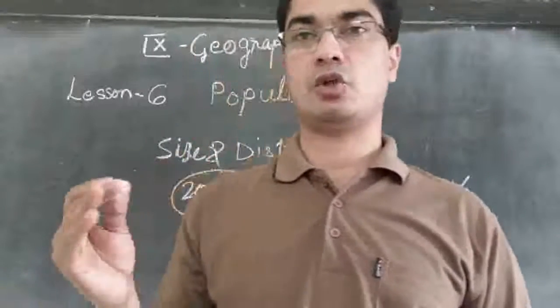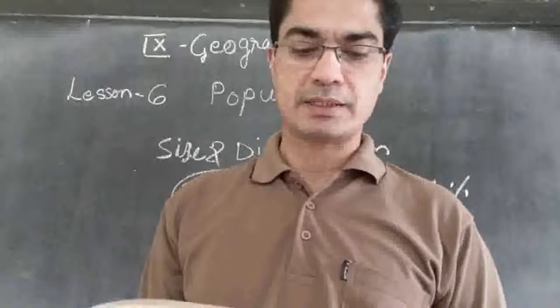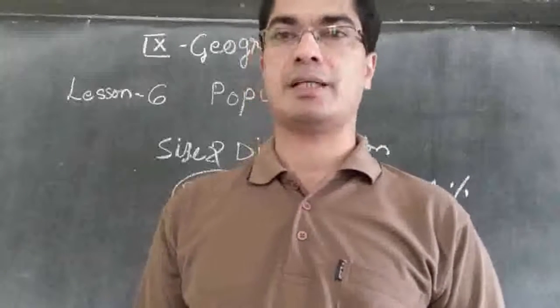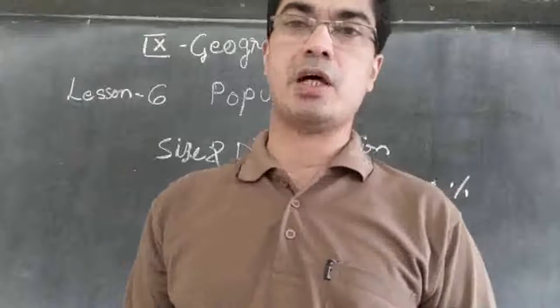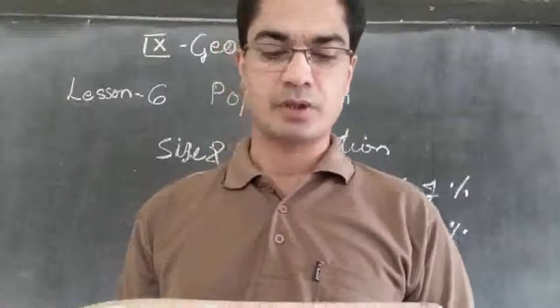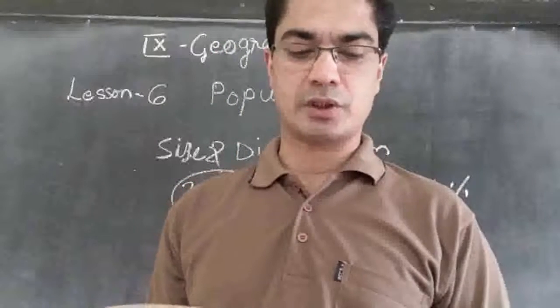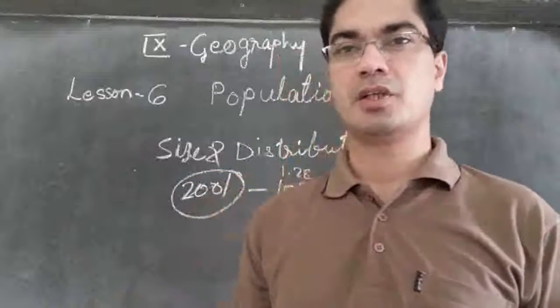Of course their size also is big. But the biggest state in India in terms of area is Rajasthan, and it has very few people. How much does it have? Rajasthan has only 5.5% of the total population of India.